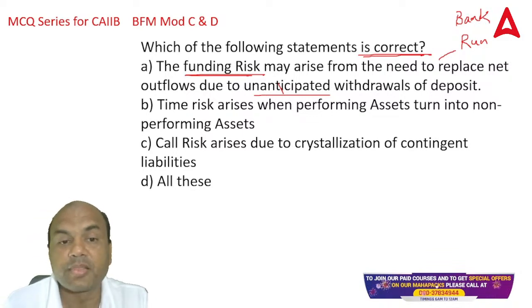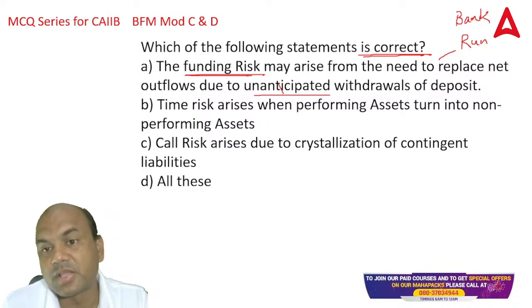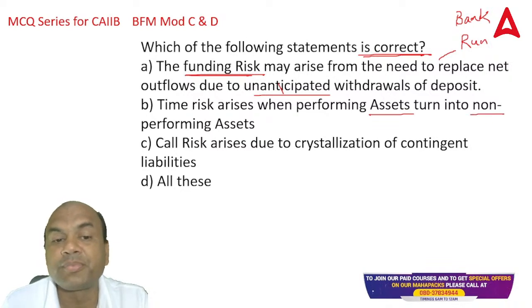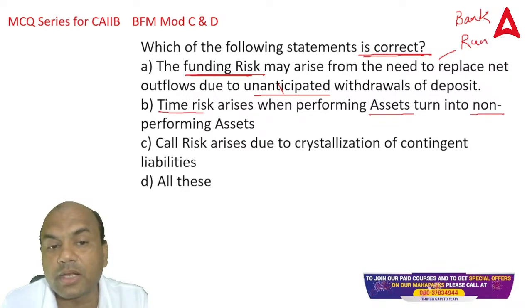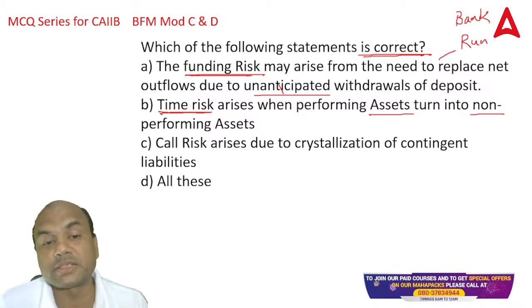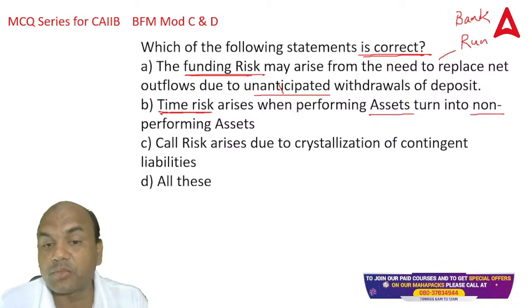Let's see. The time risk arises when the performing assets turn into NPAs. So my performing assets become NPA. So time risk means what? On the required time, I may not get the payment. So that is time risk. Call risk arises due to crystallization of contingent liabilities.